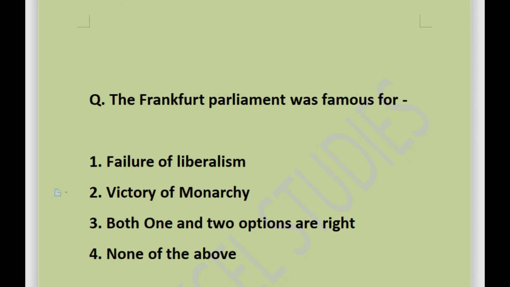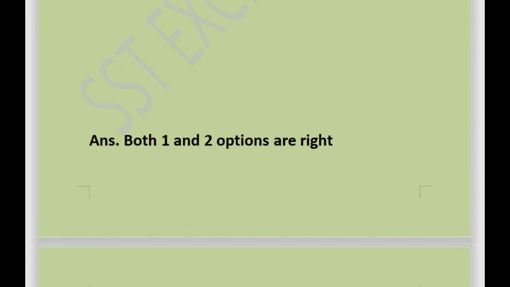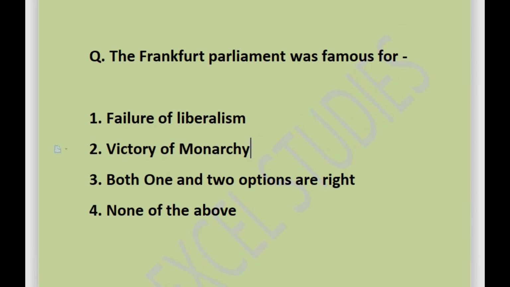Next question is: the Frankfurt Parliament was famous for? Options are failure of liberalism, or victory of monarchy, or both 1 and 2 options are right, or none of the above. Answer is both 1 and 2 options are right.